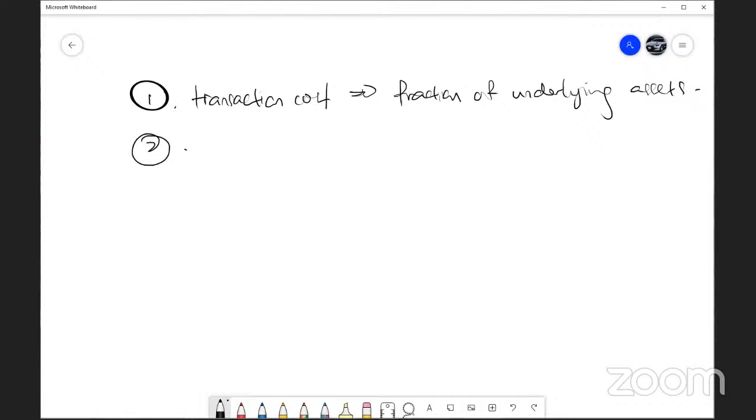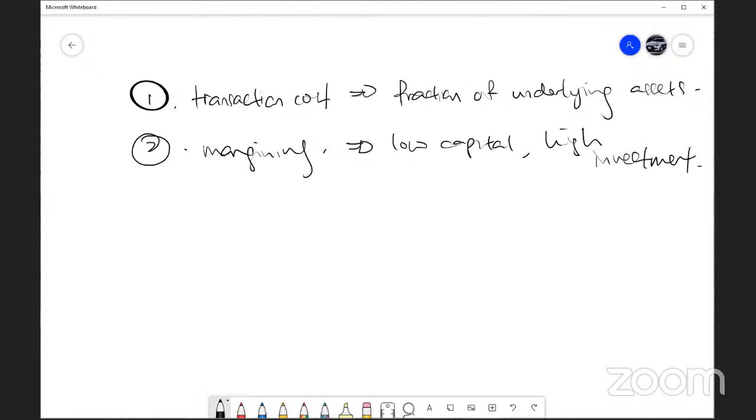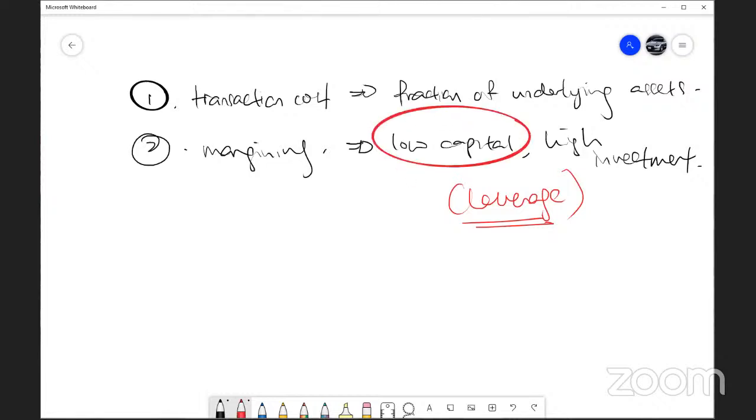Number 2, there's margining. So you can have low capital, high investment. This is basically talking about leverage. Of course, when you talk about leverage, there's also high risk. That means with low capital for high investment, a small movement up gives you high profit, and a small movement down gives you high losses also.